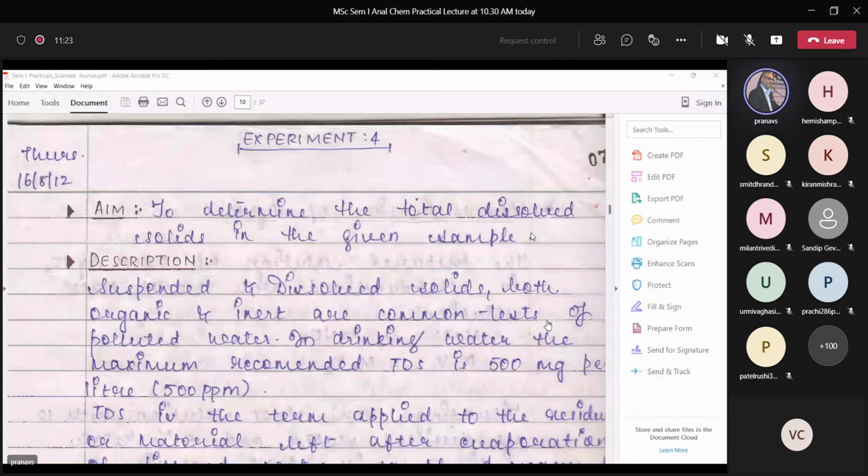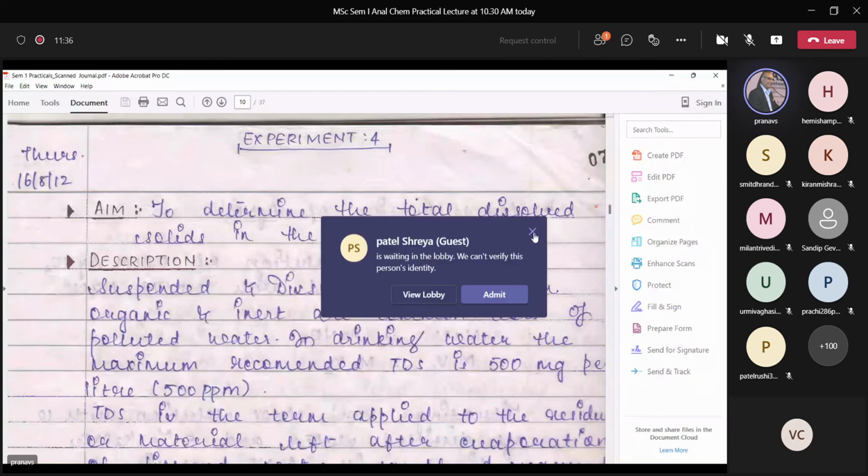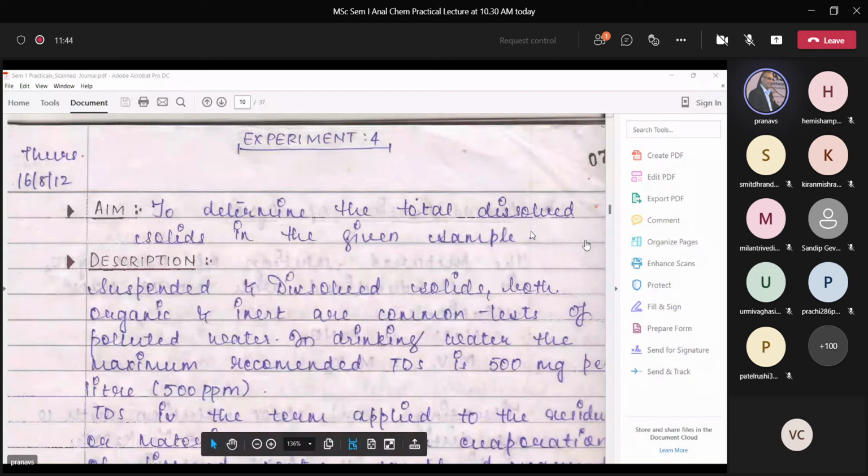Okay. Now with this, I just move ahead. Now this is what we have with us. Total dissolved solids. This is again a very simple experiment. Whenever you have time, go through those video links, and you can see as many videos as are available on such practicals online. It is not necessary that you go through only what I have given you.